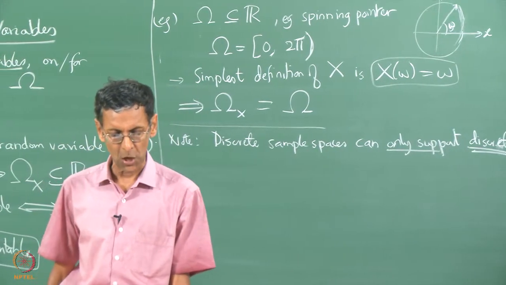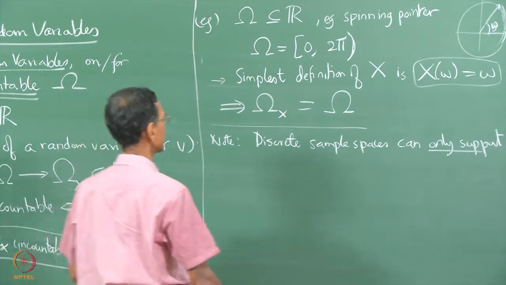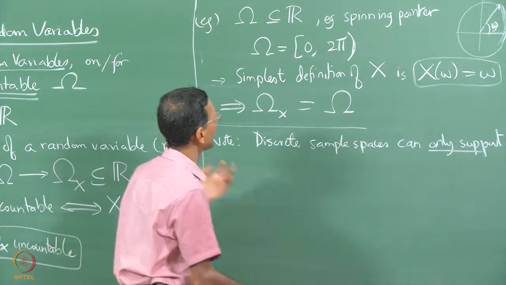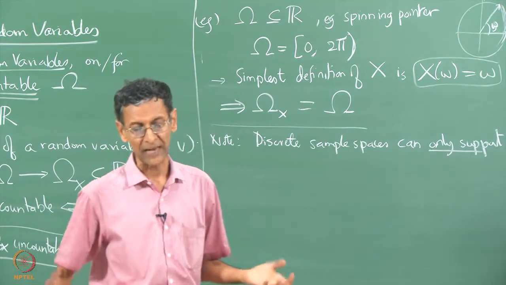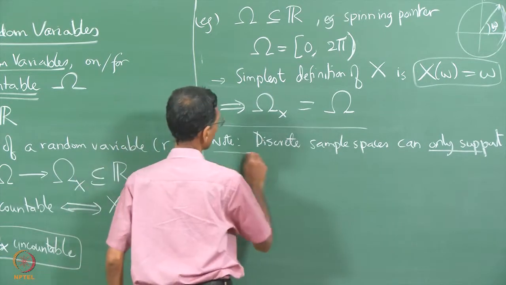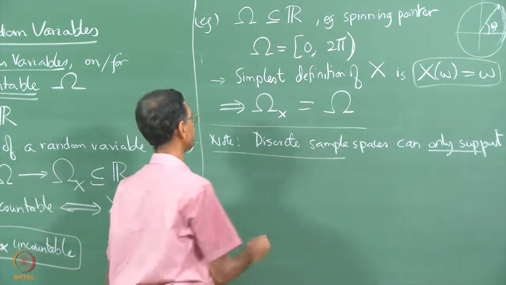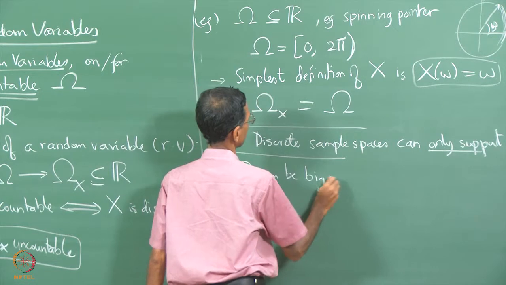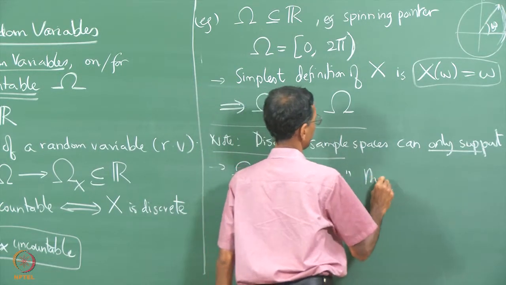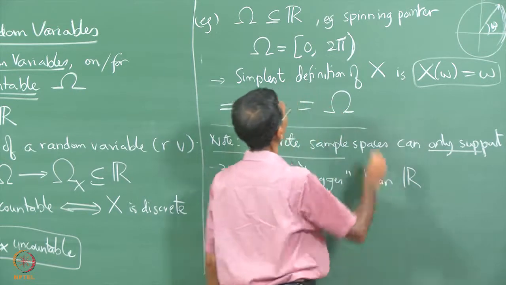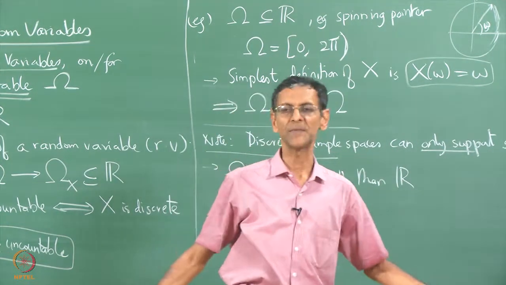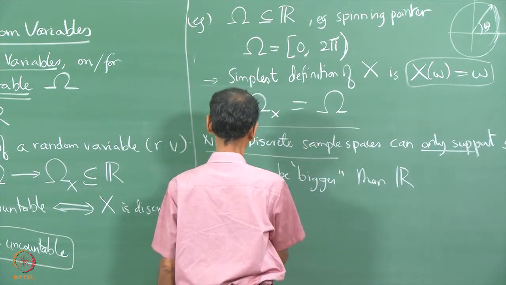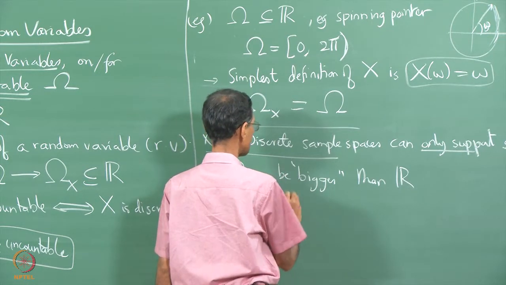Notice, however, that this is not the only way that continuous random variables arise. There are of course many more complicated ways to define them. For example, omega can be bigger than R; let us say it is some portion of the plane or a portion of 3D space. When I say R without any superscript, it means the real line, and R squared means the plane. So omega can be some subset of the plane.